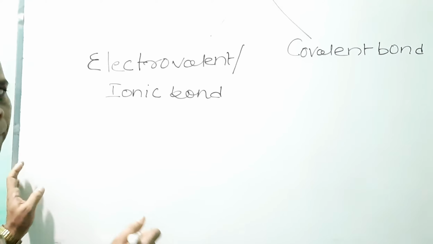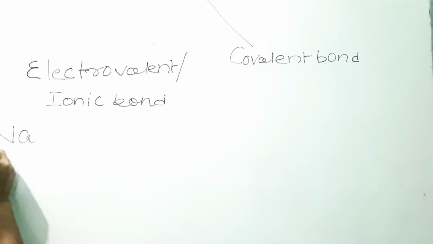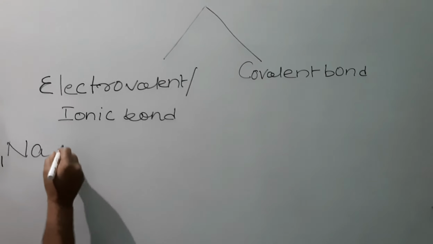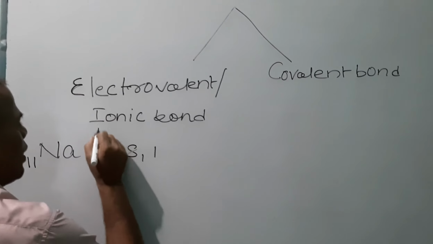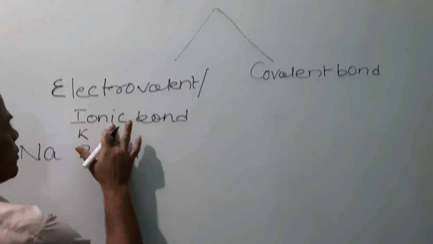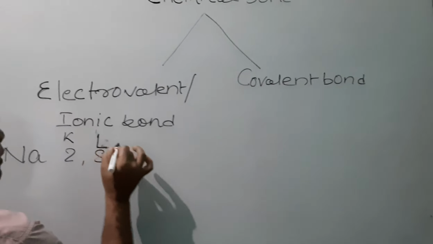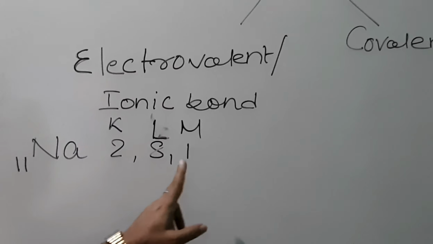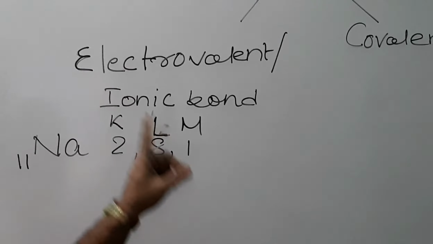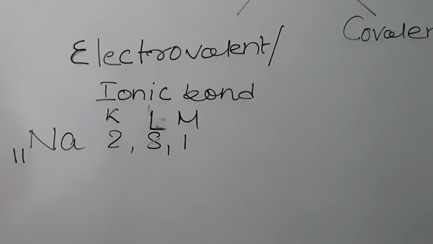So for example, sodium has atomic number 11, so its electronic configuration is 2, 8, 1. So sodium has one electron in its valence shell.